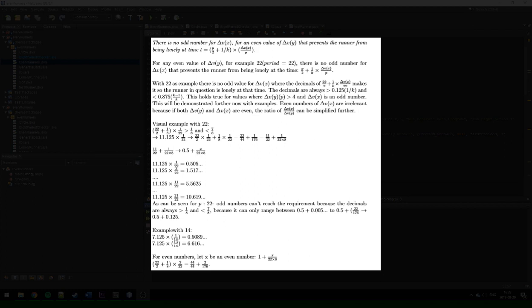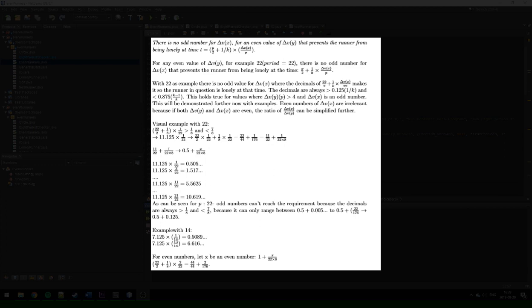I have also shown that having only values resulting in a period that equals a product of 8 that's bigger than 8 can't prevent the runner from being lonely because of the fact that there has to be an even value for that to happen at time t equals p divided by 2 plus 1 divided by k times delta